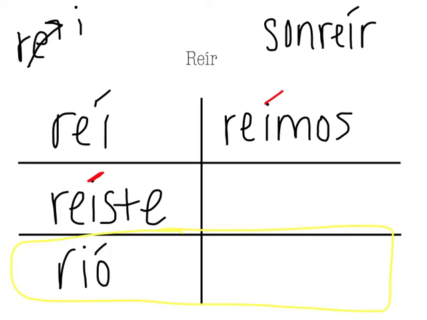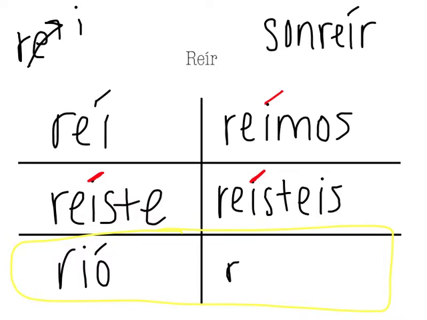We're going to do the same thing in the vosotros form. So you have reísteis, and to preserve that double syllable, we're going to need to put an accent on the I. And then our last form, our stem change, once again will be ri, and we don't need to add that extra I. So instead of that, we'll just add eron, rieron. Make sure you have this copied down, please.